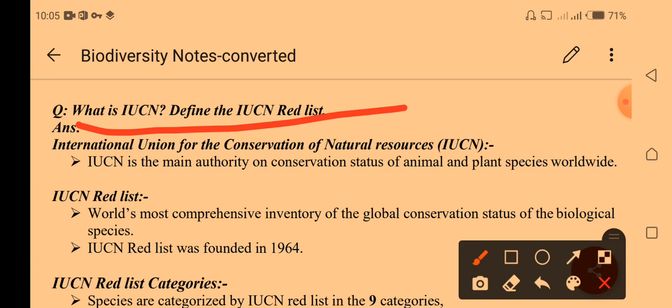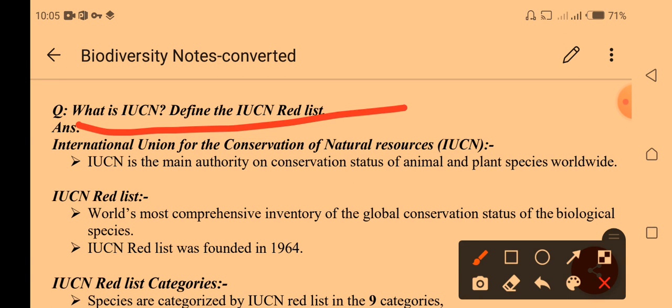So let's start. First, what is IUCN? First we discuss and define the IUCN Red List. IUCN stands for International Union for the Conservation of Nature and Natural Resources. This is the department for the protection of natural resources, of plant and animal species worldwide. Either these species are endangered, or they are outnumbered, or they may not exist in a natural environment, so these species can be protected by this department.